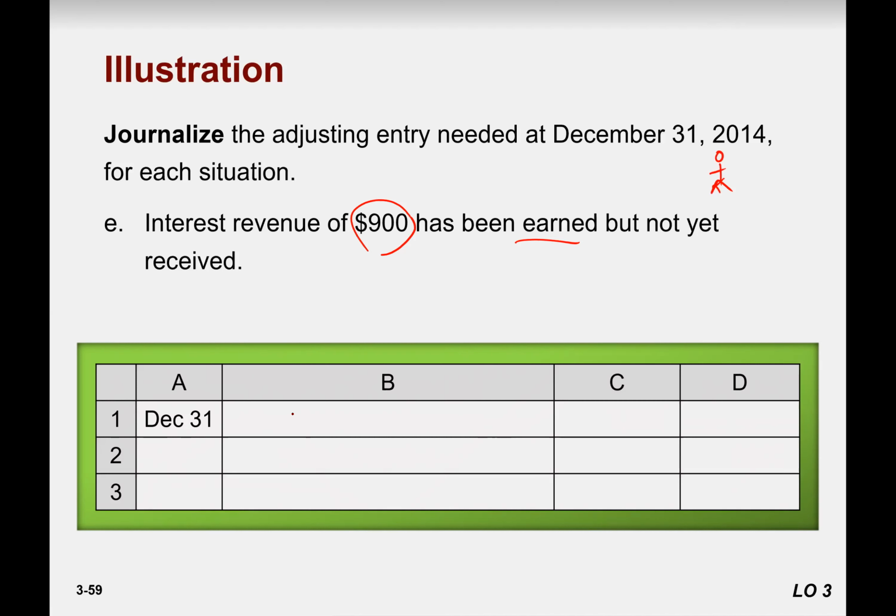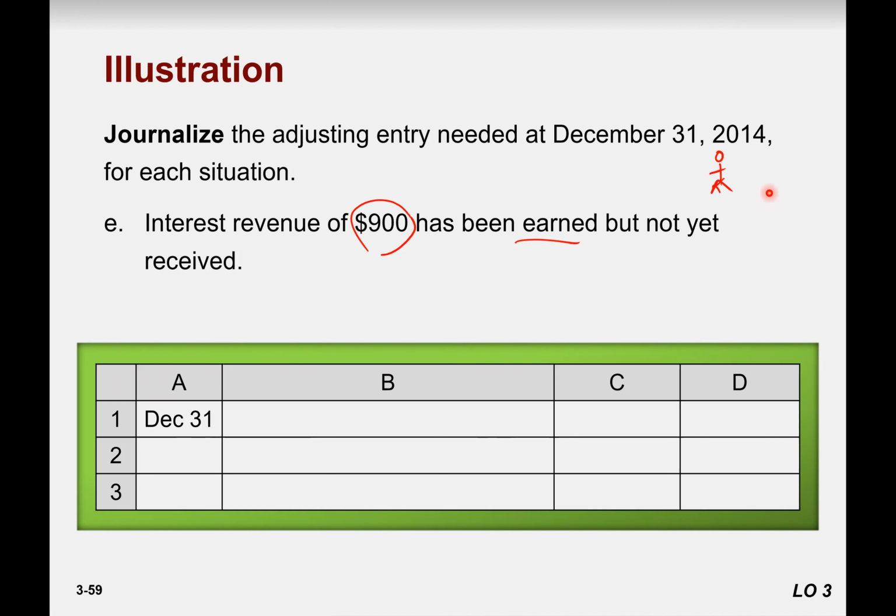Service revenue? No, probably not, because we're not servicing, it's interest, right? So Misha says accounts receivable to interest revenue, right? Well, it's definitely accounts receivable, and I don't know what else. One is accounts receivable for sure.